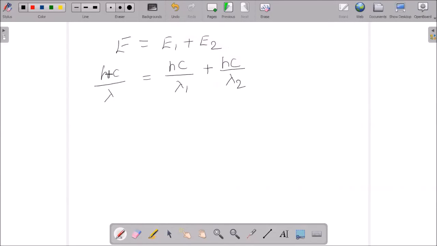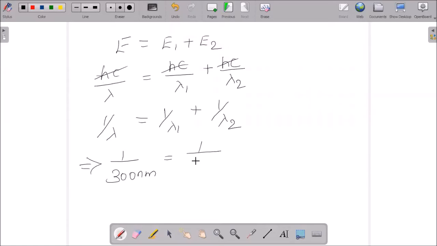Since in the given values h and c are the same, we can take them out and cancel them. Hence, we have 1 by lambda is equal to 1 by lambda 1 plus 1 by lambda 2. If we put in the values they have given us, 1 by 300 is equal to 1 by 496 plus 1 by x, and we have to find this. Let us assume this to be x or lambda 2, it doesn't matter.